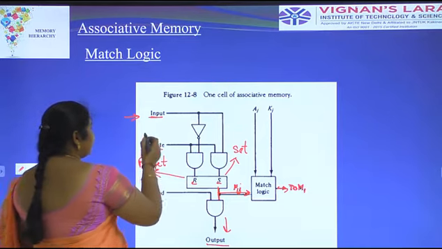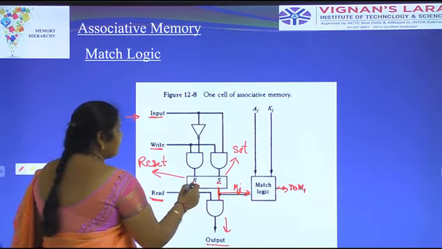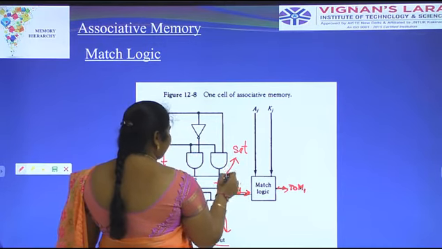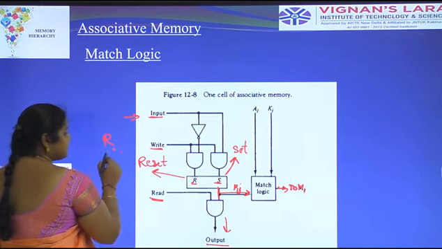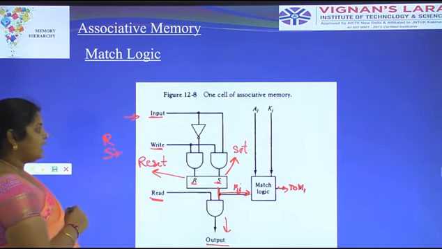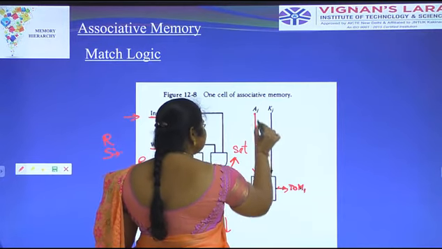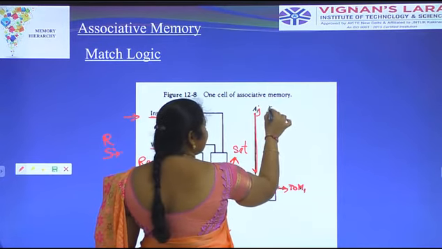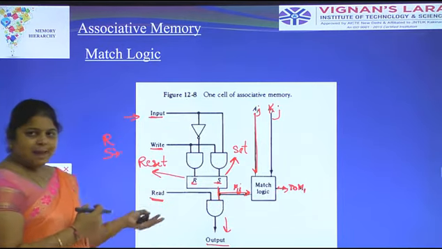Here we have to take the input, write and read operation. Here we have to set and reset the operations of the match logic. R is represented with reset and S is represented with set. Here for the match logic we have to give the input from Aj, the argument register, and Kj, the key register. Okay, this is a match logic.